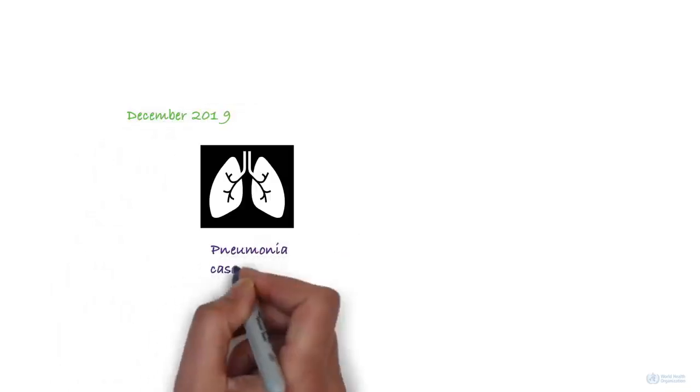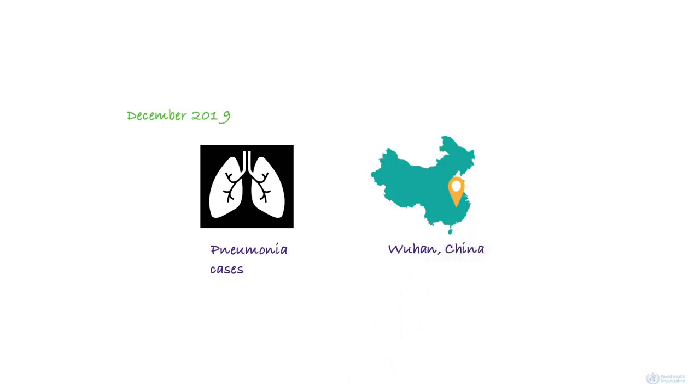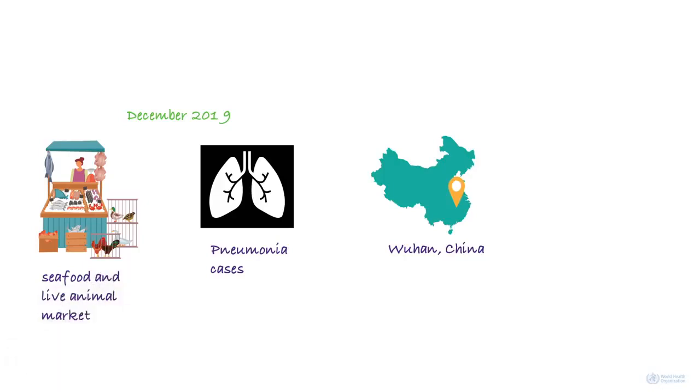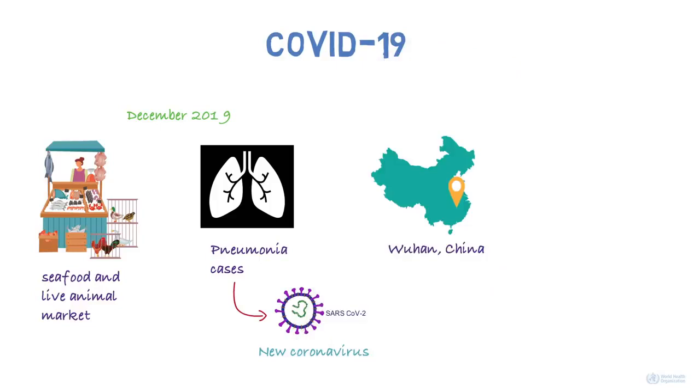In December 2019, there was a cluster of pneumonia cases in the city of Wuhan in China. Some of the early cases had reported visiting or working in a seafood and live animal market in Wuhan. Investigations found that the disease was caused by a newly discovered coronavirus. The disease was subsequently named COVID-19.